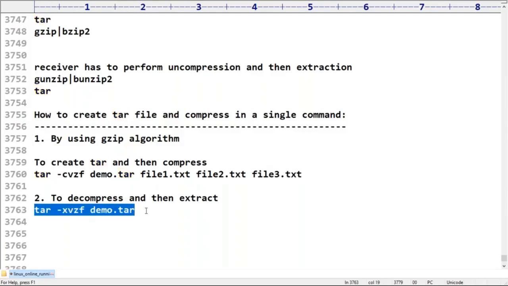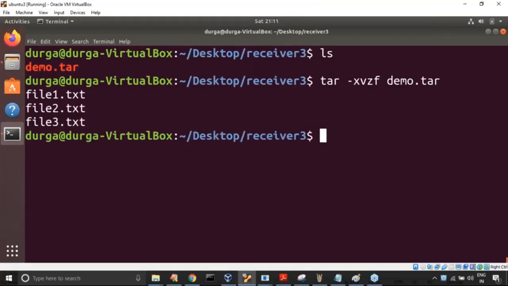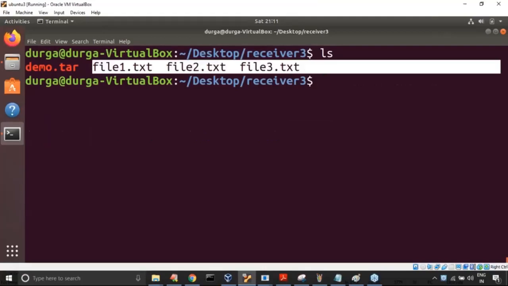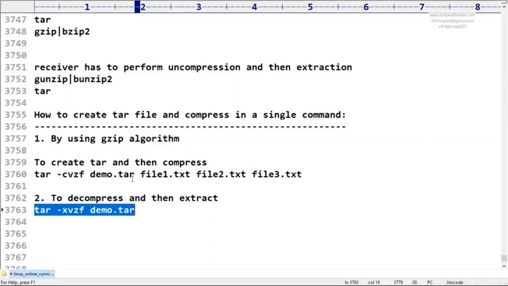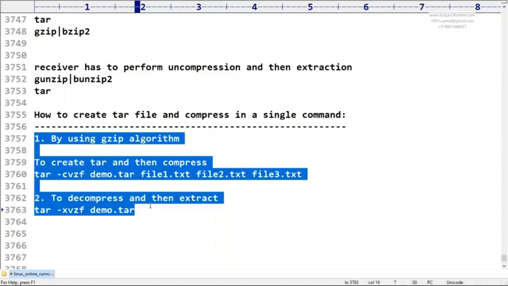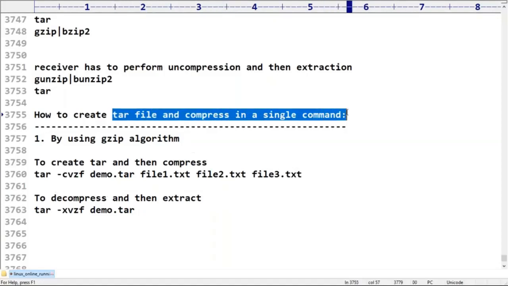Now, let me use this one. Observe. Yes. Are all the files ready or not? This one is much easier. Instead of doing two activities, you can compress and decompress, and create a tar file and compress in a single command.